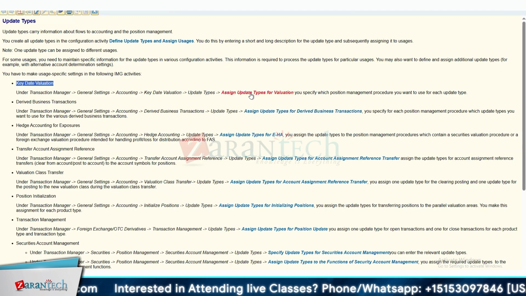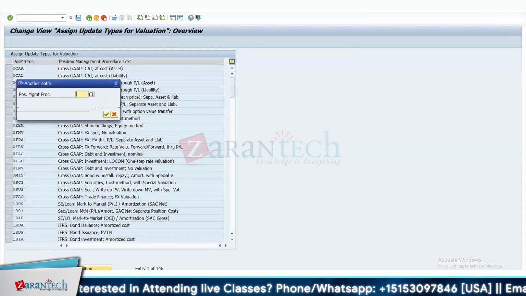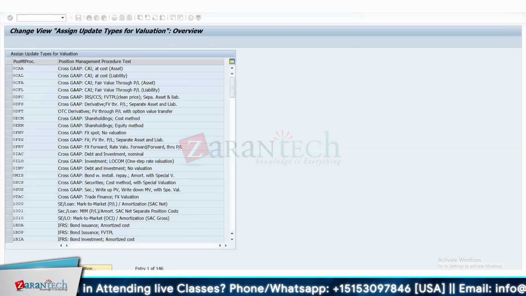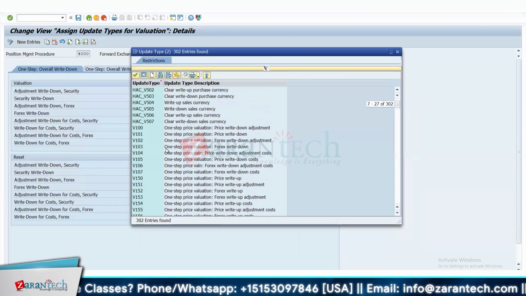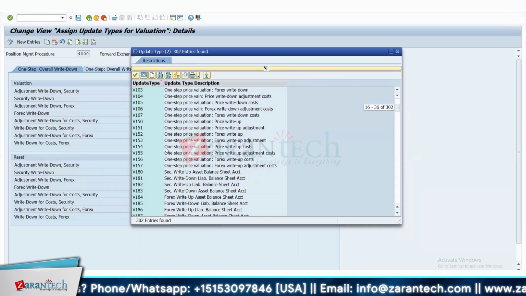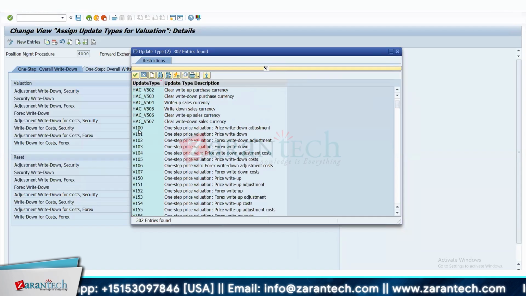If I just go here, this is called position management procedure. We'll discuss position management procedure later, but I just want to show you what is update type here. These are some examples of update type. This is more of a configuration linkage. I think some of you are familiar with electronic bank statement, the external transaction case. It's kind of like that, which helps you link the posting specs. How do you really link your flow type with the posting specs?